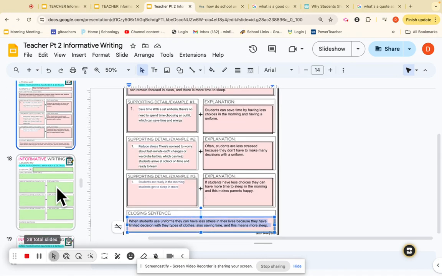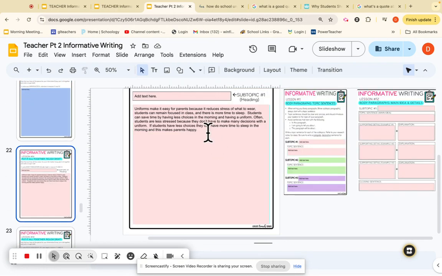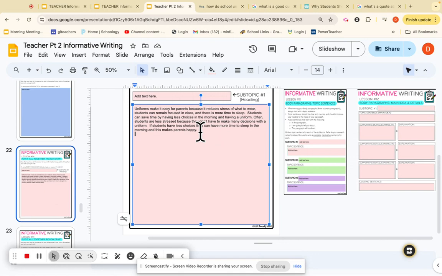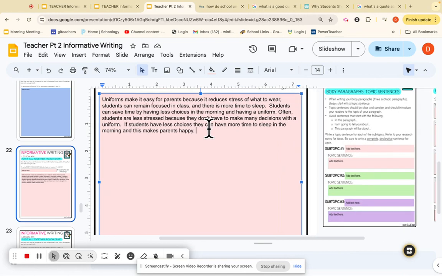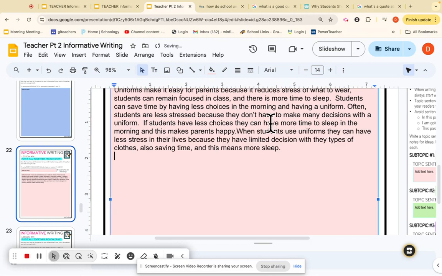Control C. Over here. Double click, put my cursor after the period. There it is. Make sure it's double spaced. You never want to, do not put your sentences right here. Watch, I don't want to do that. See, there's no space there. So double space after that period.